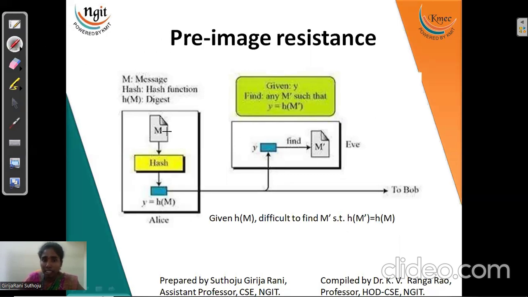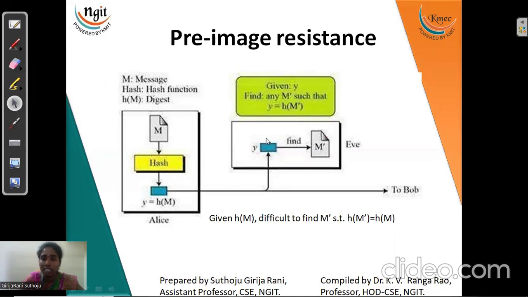Pre-image, second pre-image, and collision resistance are, frankly, the 3 types of attacks. Pre-image is about this: our plain text is here, and we got the hash after giving it to the hash function. Now, if this message digest is revealed to Eve, Eve can decrypt it to get the plain text back, right? This is one of the pre-image attacks, and we should prevent this so that we can call it pre-image resistance, right?